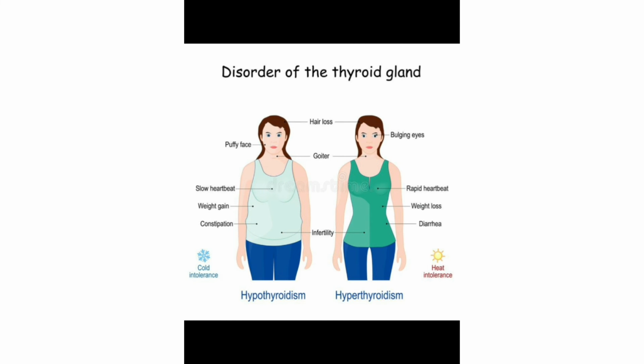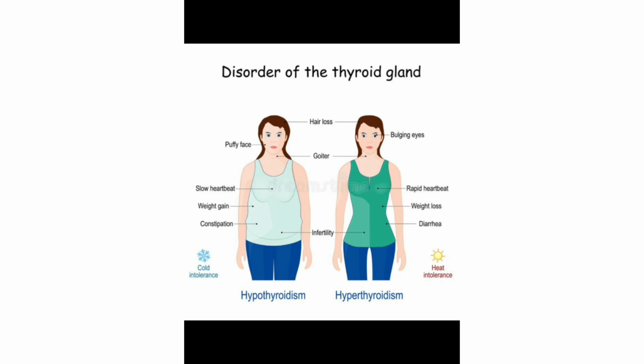Next, the oversecretion. Oversecretion of thyroxine is called hyperthyroidism. It increases the speed of cellular respiration, leading to weight loss. The thyroid gland also produces calcitonin, which helps in the control of calcium level in our body. Here there are two pictures, one for hypothyroidism and one for hyperthyroidism.